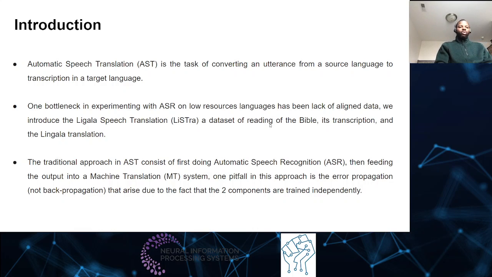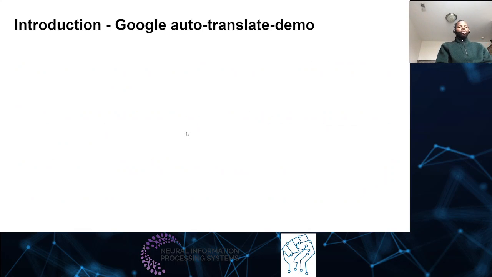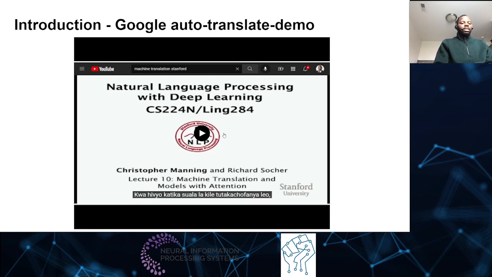The traditional way of doing that is doing automatic speech recognition on the speech of the Bible, taking the result and feeding it into a machine translation model to get the translation of the speech recognition result, and boom, we have a speech translation model. But we also have the end to end approach, where we do the two things at once in the same model, and this has the advantage of not suffering from error propagation. Let me show you a demo of this idea, implemented in Google YouTube's service.